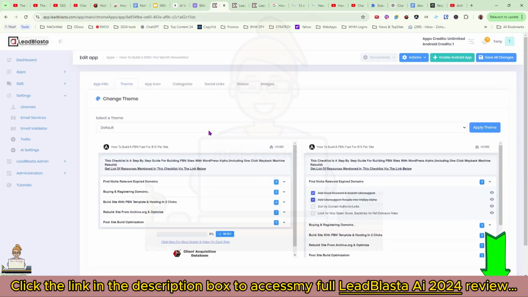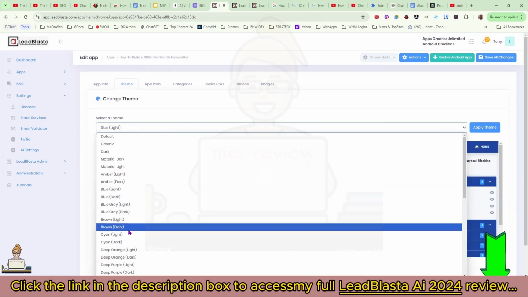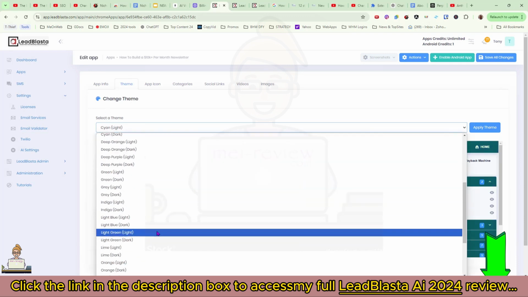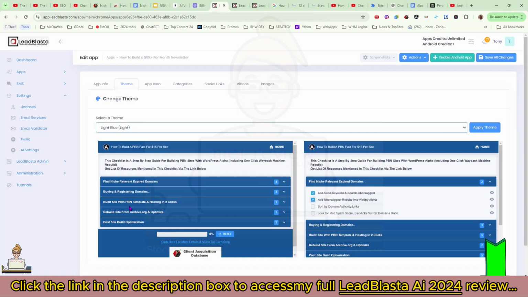Next I'm going to choose a theme. You can see we've got all these different themes. We've got blue, we've got, for example, sort of a greeny color here, and you can just go through and play around with these if you want. I'll keep it light blue for now just for speed. Okay, I'll click on apply the theme. That's what will be used.